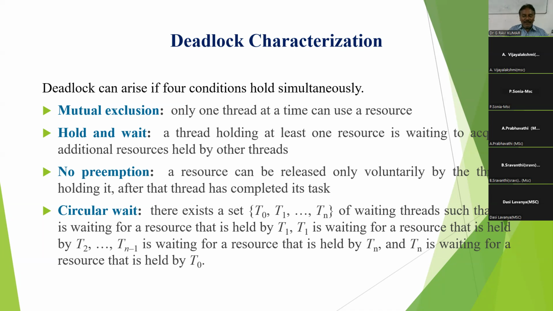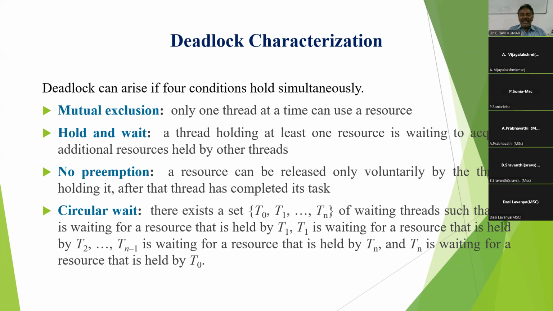Then hold and wait: what is hold and wait? A process or thread already has one resource but is waiting for another resource which is held by another process.